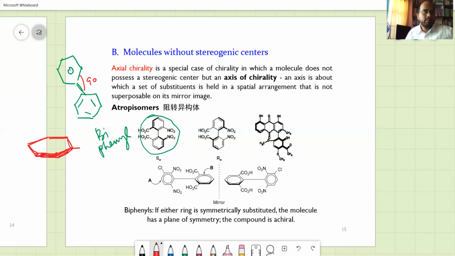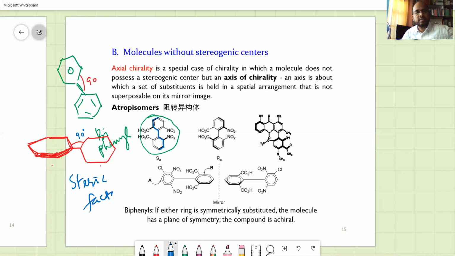Then this is connected by means of another plane. This is lying flat and this is horizontal to you. So you can see that it has rotated by about 90 degrees. That rotation angle is given by shaded things like this, due to steric factor. So we call these molecules without a stereogenic center.